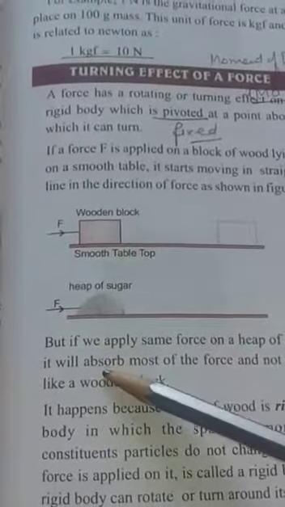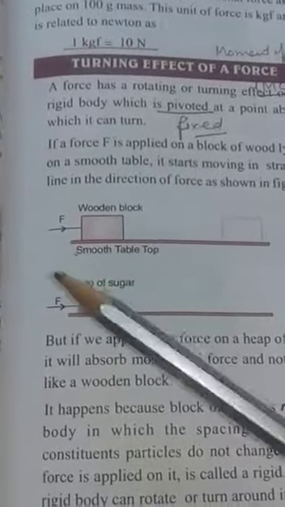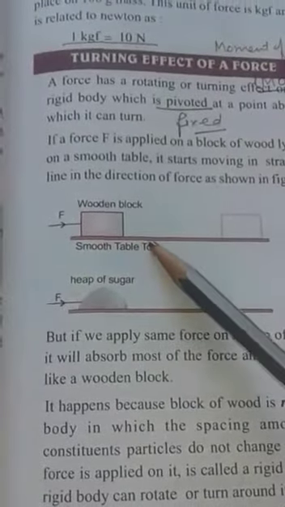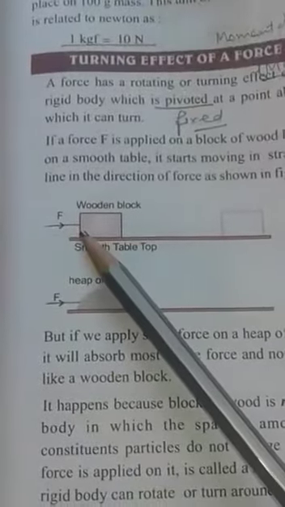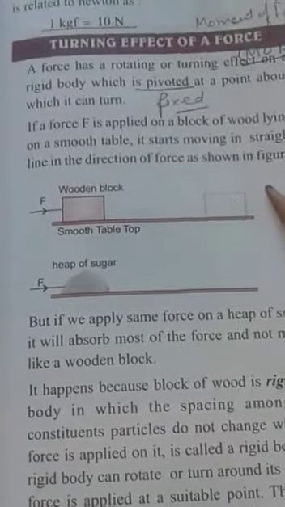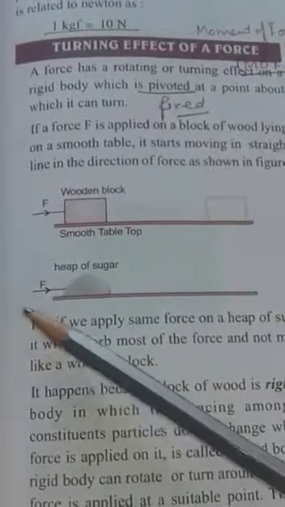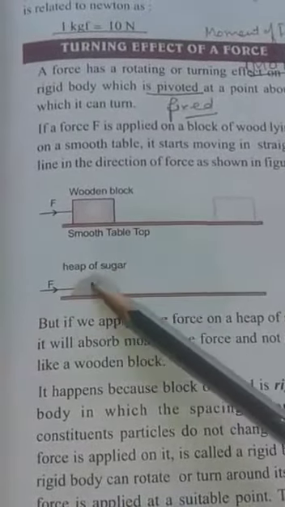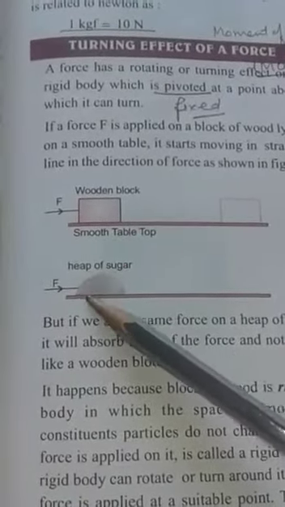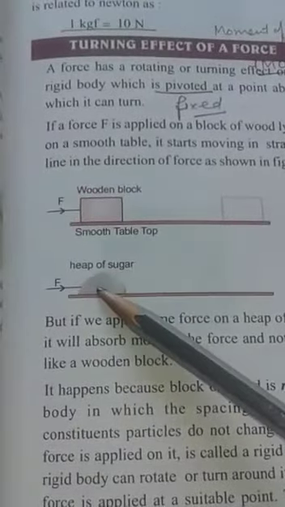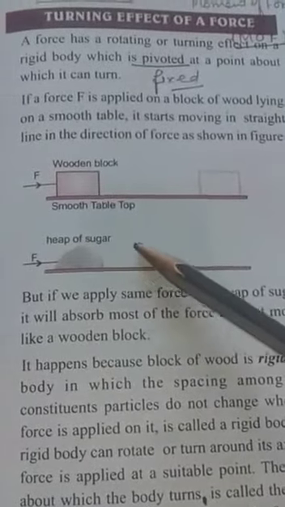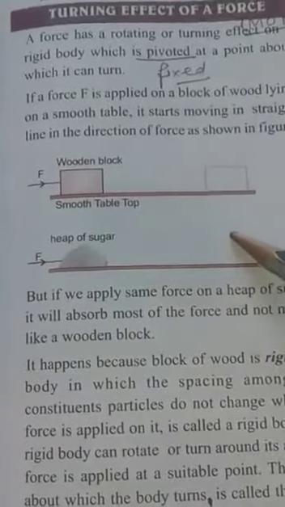Consider an example here. A wooden block, solid and rigid, placed on a table, and force is applied here, then the wooden block easily moves forward. If we apply force on a heap of sugar which is not rigid, then the maximum quantity of force is absorbed by the heap of sugar and it does not move in the forward direction.